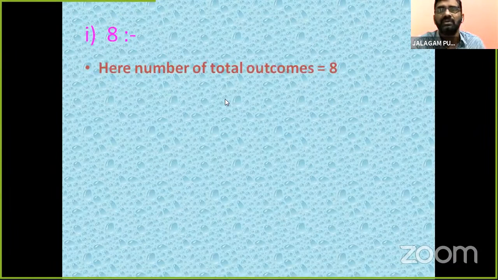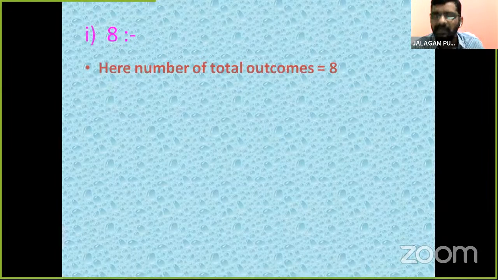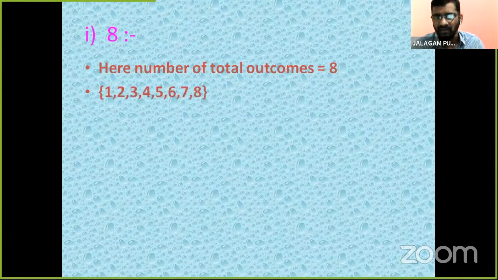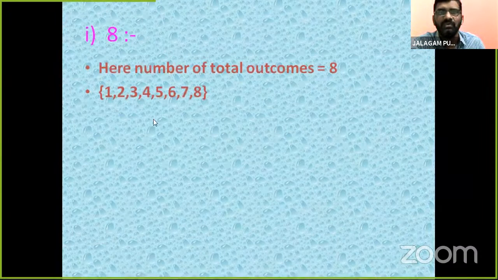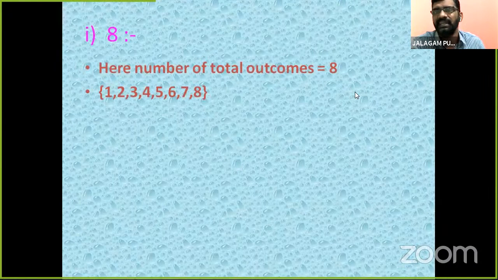Here, the number of total outcomes. First of all, this is the very important one. In every problem, we must find the total possible outcomes. In the same way, here we also find the total number of outcomes. The number of total outcomes is how many, children? Yes, 8: 1, 2, 3, 4, 5, 6, 7, 8. Because 8 numbers are there on the spinner.